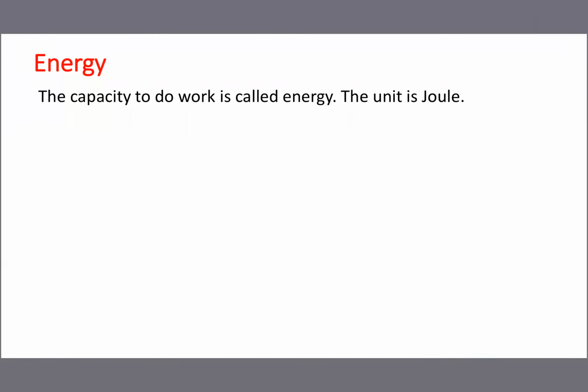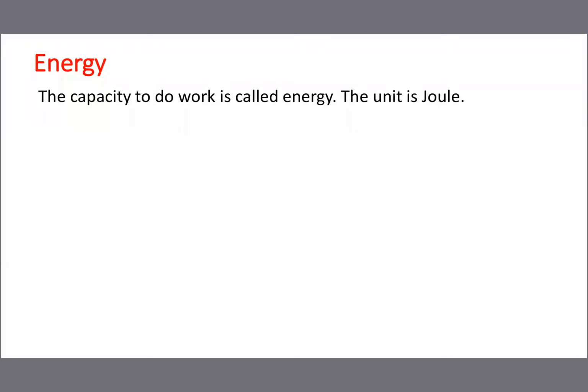The energy unit is also joule. Don't get confused, because the energy is converted into work. Whatever energy a man has is converted into work. More energy means more work will be done, and less energy means less work will be done.